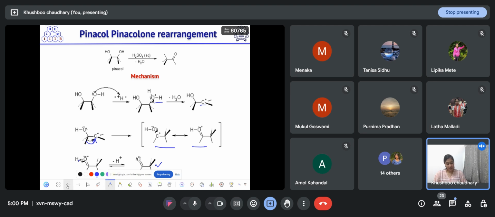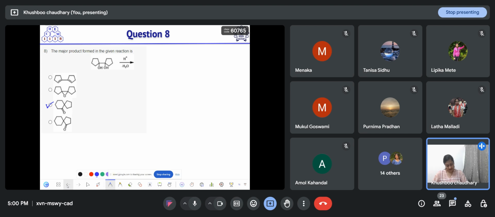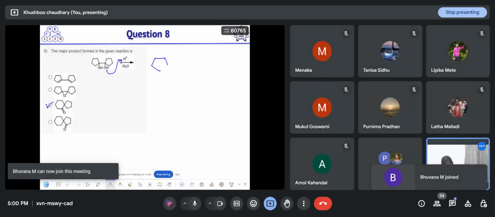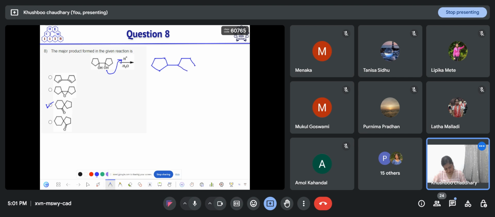So in our case, we have this diol, so it will abstract this proton and it will form this species first.